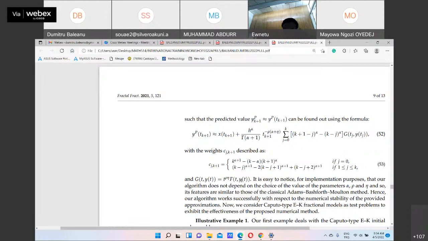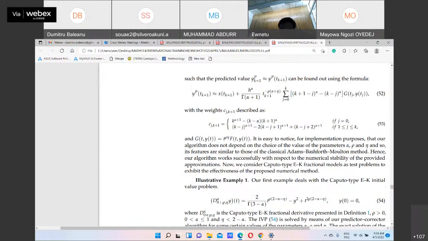It is easy to note for implementation purposes that our algorithm does not depend on the choice of the values of the parameters alpha, rho and eta, and so its features are similar to those of the classical Adams-Bashforth-Moulton method. Hence, our algorithm works successfully with respect to the numerical stability of the provided approximation.